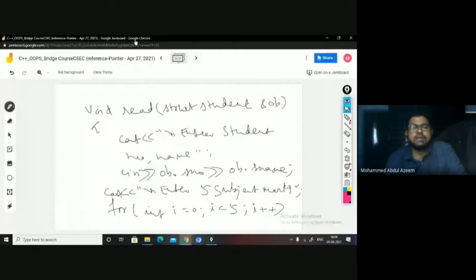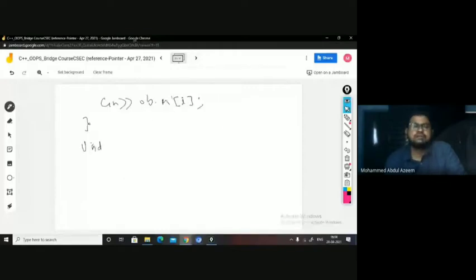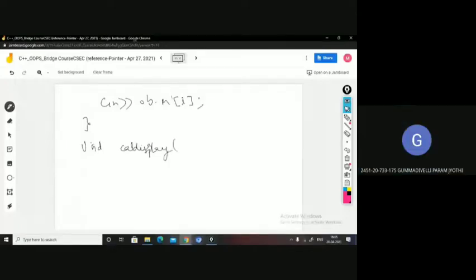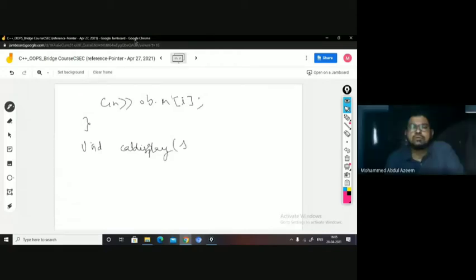Now you can have another function to calculate and display. Void display, or you say calculate and display, cal display. I'm giving the name as cal display, that is it will calculate and display, right? This is also taking one student reference.